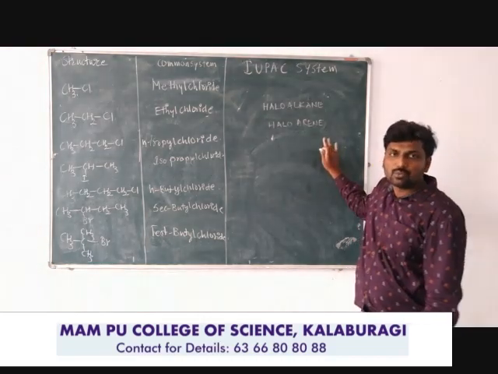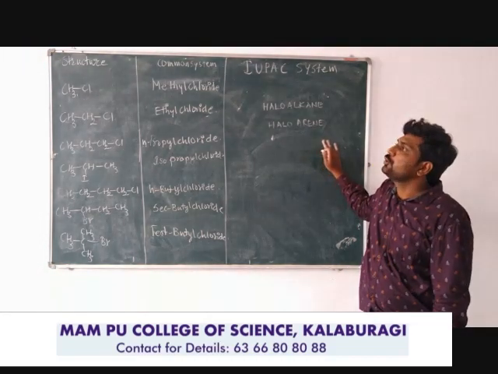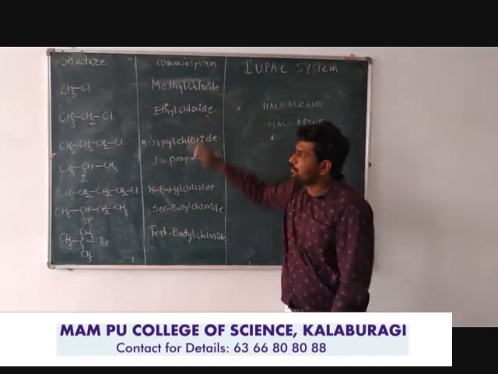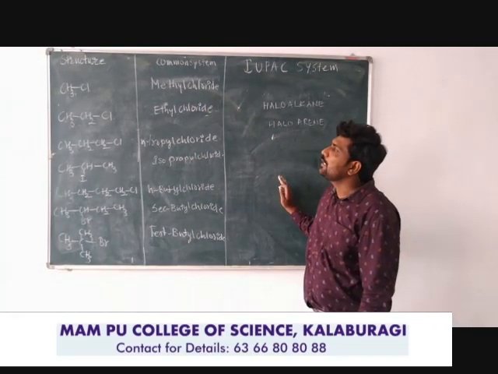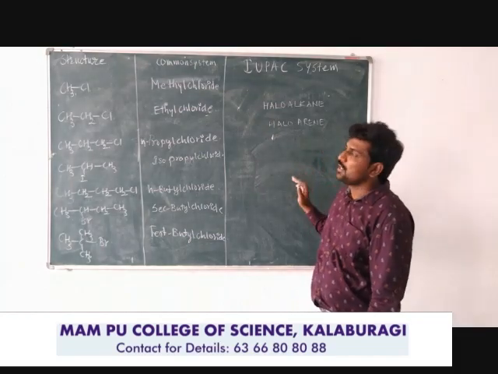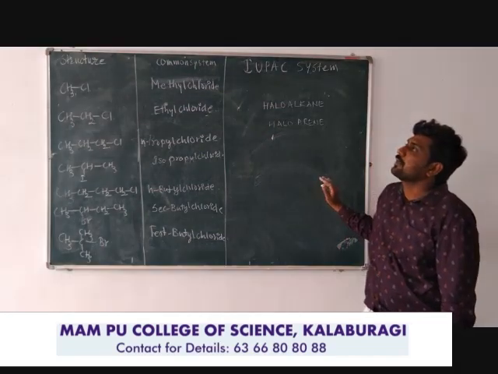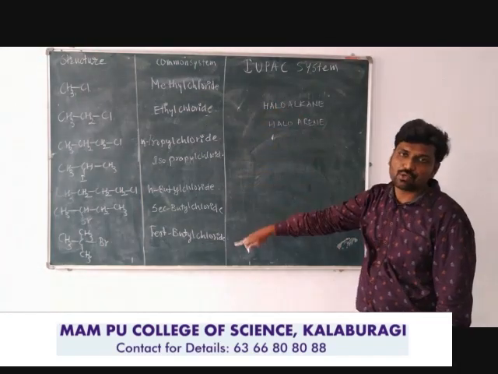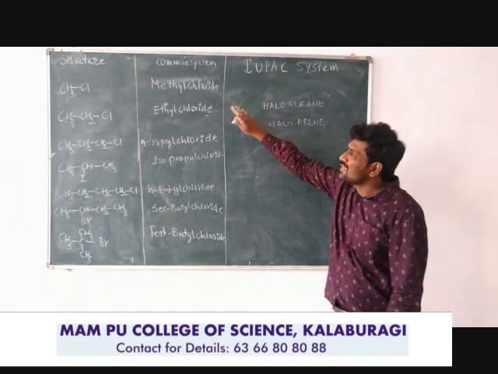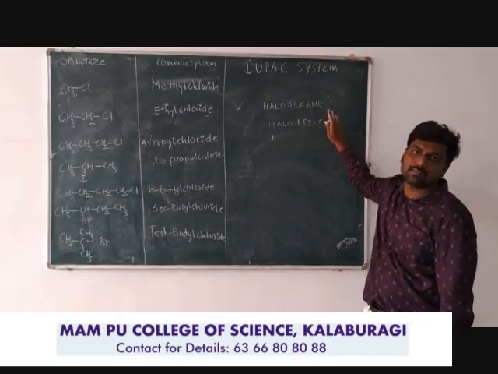So we will use these formulas to name some examples. I have tabulated three columns here: the first is the structure, the second is the common system name of those structures, and the third is the IUPAC system name of the same chemicals.